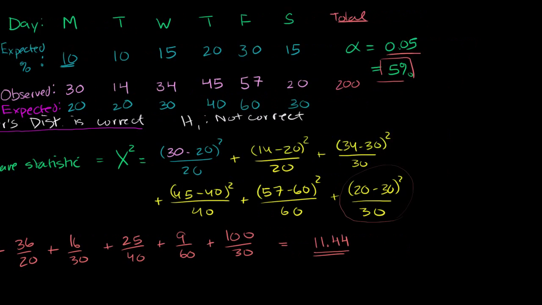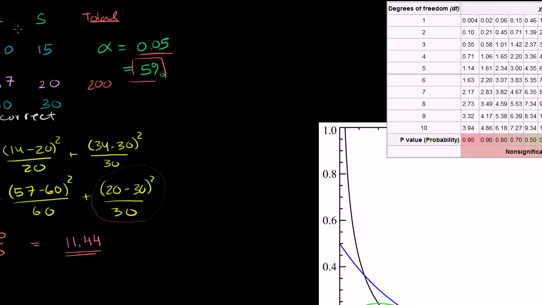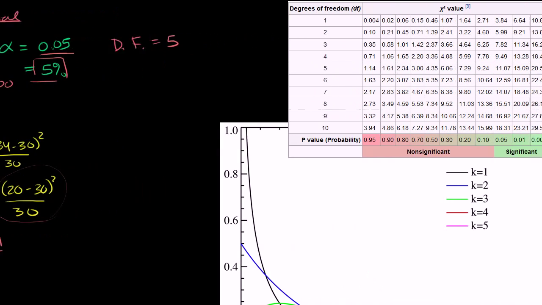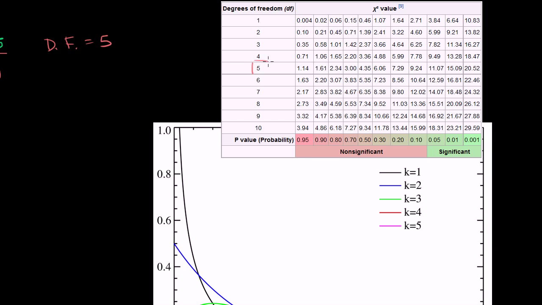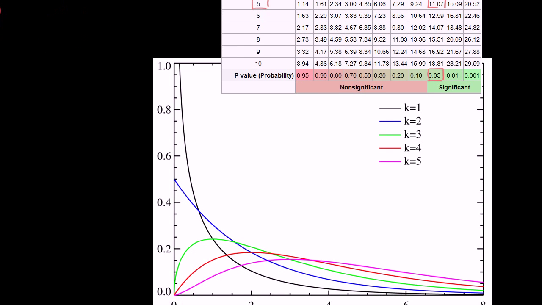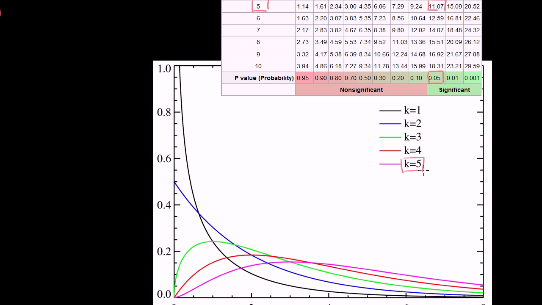It's n minus 1. So our significance level is 5%, and our degrees of freedom is also equal to 5. Let's look at our chi-square table. With a degree of freedom of 5 and a significance level of 5%, the critical chi-square value is 11.07. So let's go to this chart. We have a chi-square distribution with 5 degrees of freedom, that's this distribution over here in magenta, and we care about a critical value of 11.07, right here.